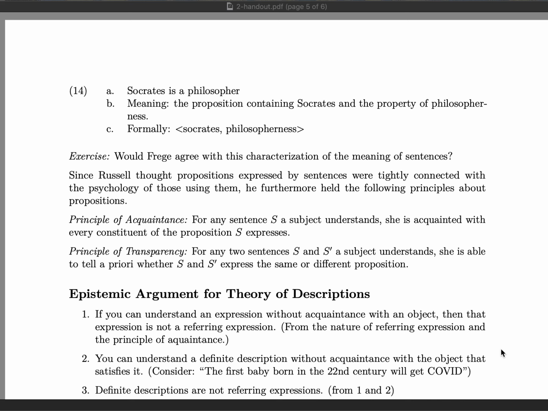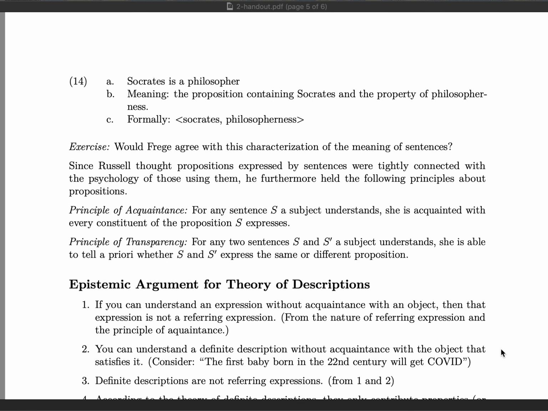In 14a we have the sentence, Socrates is a philosopher. Now the meaning, according to Russell, is a proposition. And this proposition is a structure that contains Socrates himself, as well as the property of philosopherness or philosopherhood.